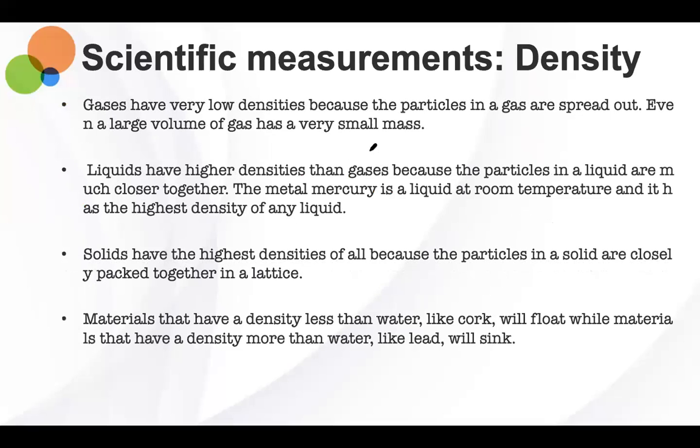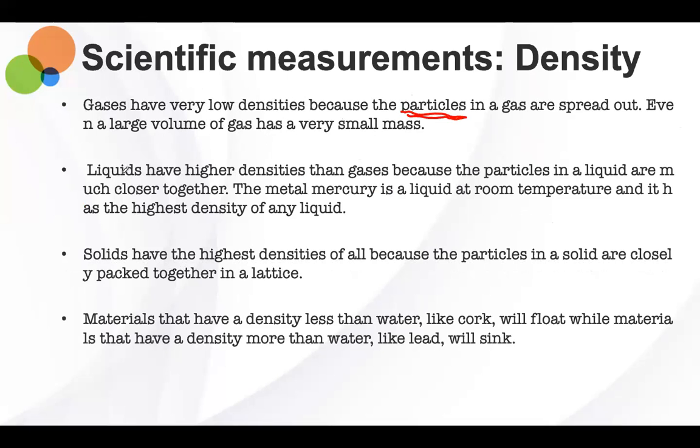So gases have very low densities because the particles in a gas are spread out. Even a large volume of gas will have a very small mass. The reason for this is that the particles in a gas are spread out.